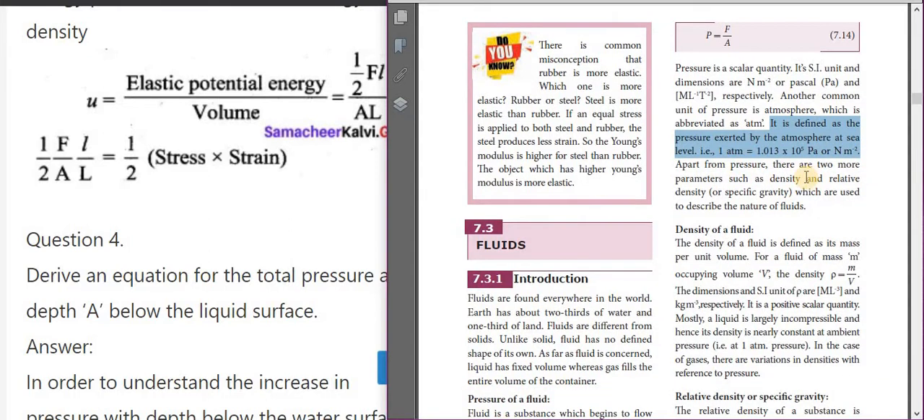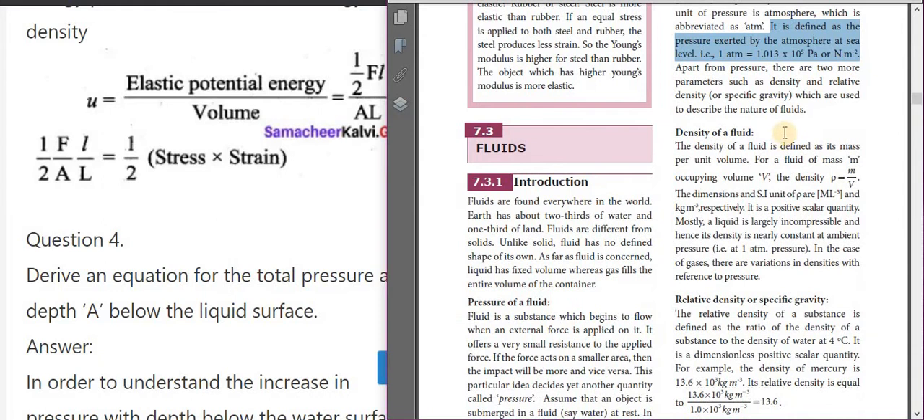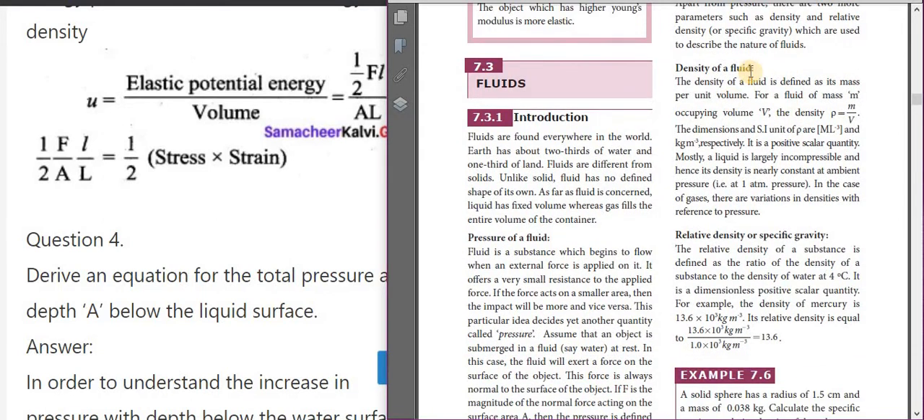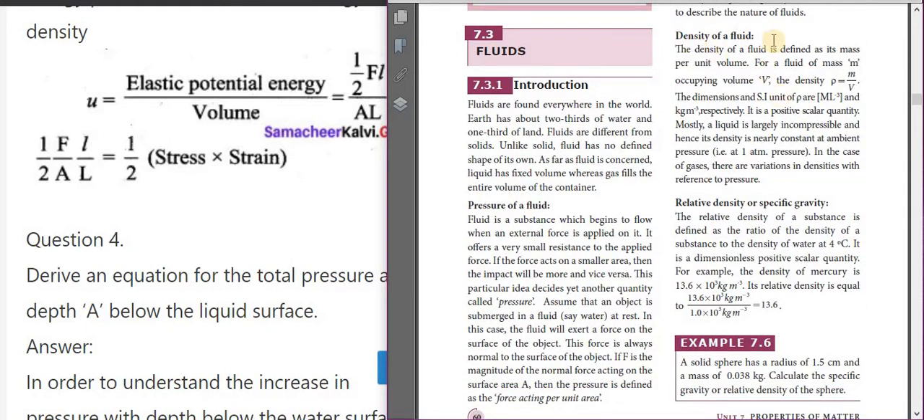Apart from the pressure, there are two more parameters, such as density and relative density or specific gravity, which are used to describe the nature of fluids. Density of fluids is another property of fluid. What is meant by density of fluid? This is also a 2-mark question. Density of the fluid is defined as its mass per unit volume. The very important term is mass per unit volume. This is the density of fluid definition.